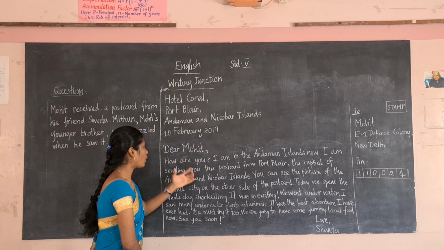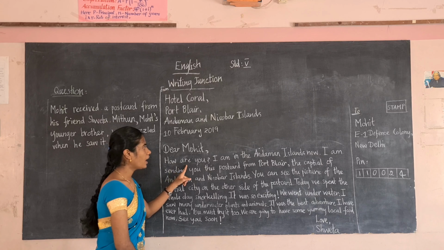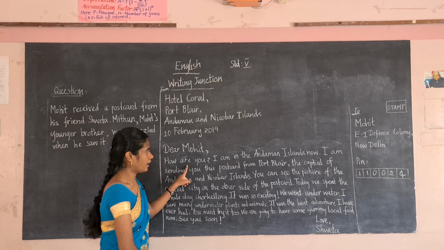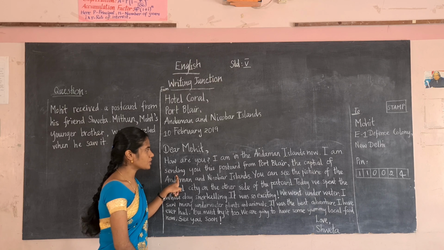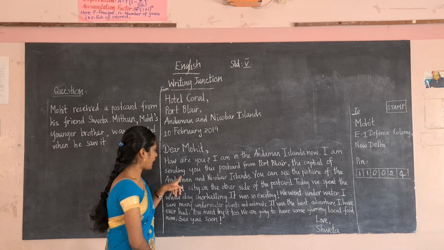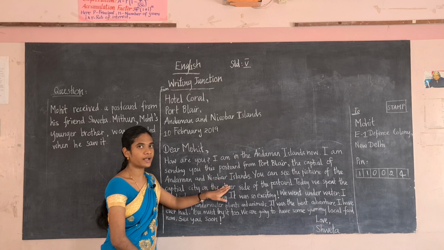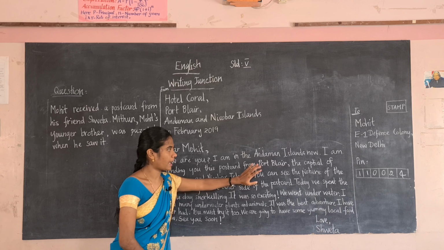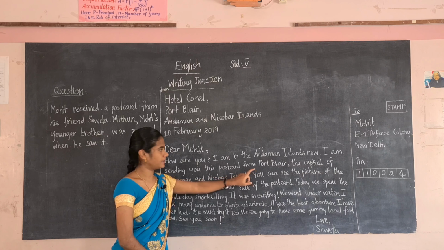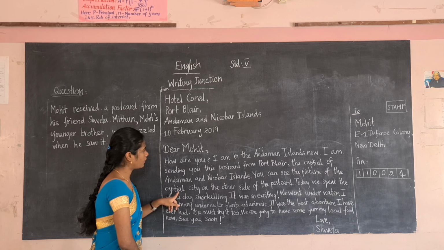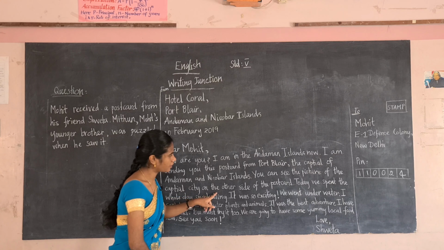So the body of the letter is this. How are you? I am in the Andaman Islands now. I am sending you this postcard from Port Blair, the capital of Andaman and Nicobar Islands. What is the capital of Andaman and Nicobar Islands? It is Port Blair, and it is also a city in India. You can see the picture of the capital city on the other side of the postcard.